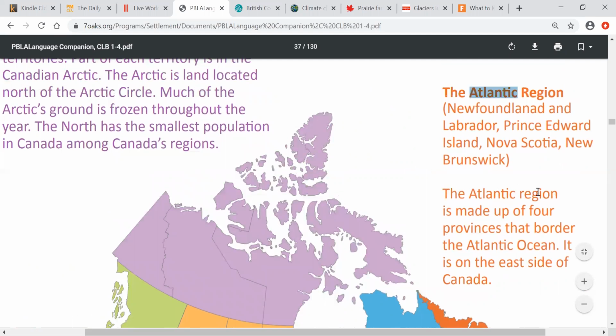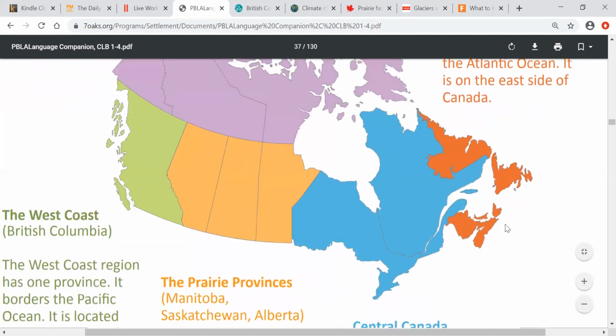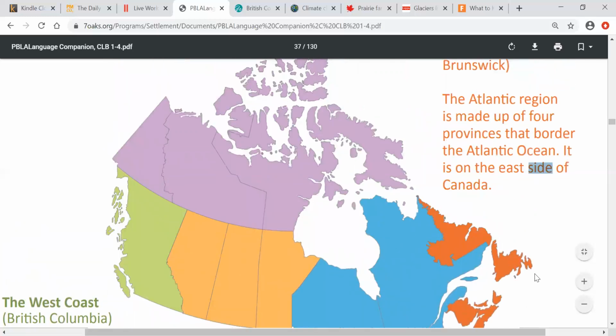So the Atlantic region is made up of 4 provinces that border the Atlantic Ocean, meaning next to the Atlantic provinces is the Atlantic Ocean. It is on the east side of Canada, okay?